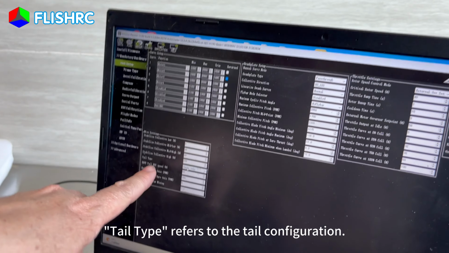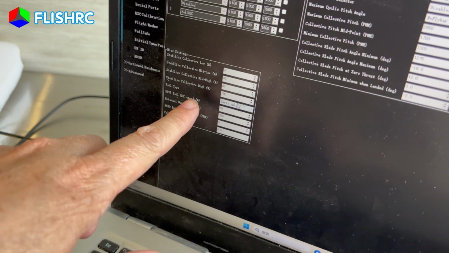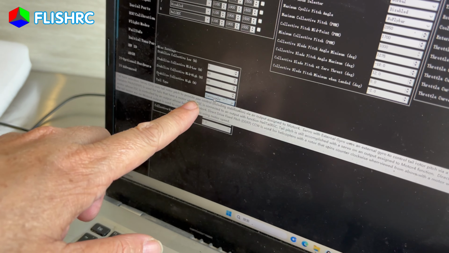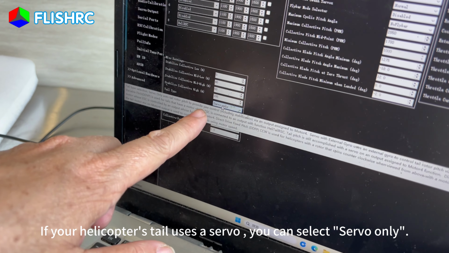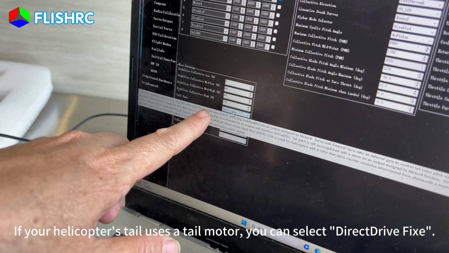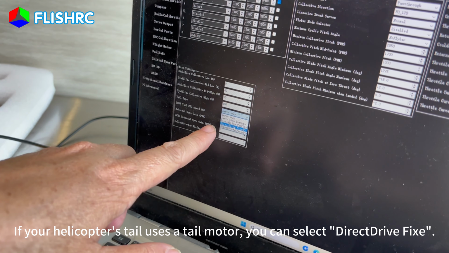Tail type refers to the tail configuration. If your helicopter's tail uses a servo, you can select servo only. If your helicopter's tail uses a tail motor, you can select direct drive fix.